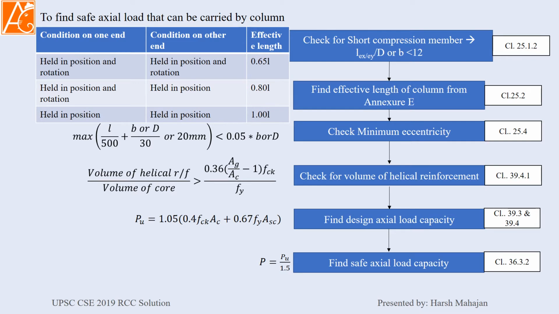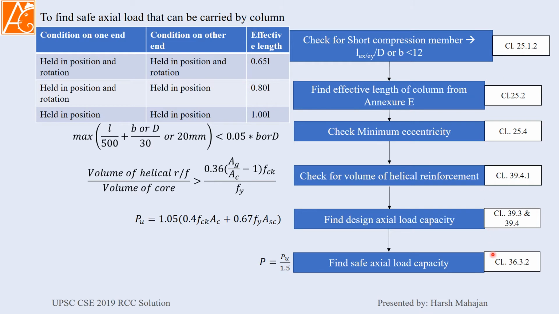Second, we have to find the effective length of the column from Annexure E. Then we will check the minimum eccentricity. Then, as it is a circular column with helical reinforcement, we have to check the volume of helical reinforcement. Then we will go for design axial capacity, and finally we will find the safe axial load capacity.